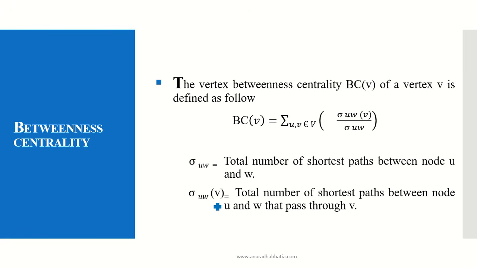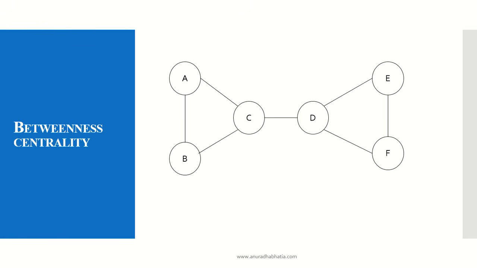and sigma UW of V is equal to the total number of shortest paths between the nodes that pass through V, that is the particular vertex node for which we are calculating the betweenness centrality. If it passes through that, that number of shortest paths we need to count. Let's take an example. The graph which is shown over here has 6 nodes and they're connected with each other. This is an undirected graph. Let's see how we calculate.